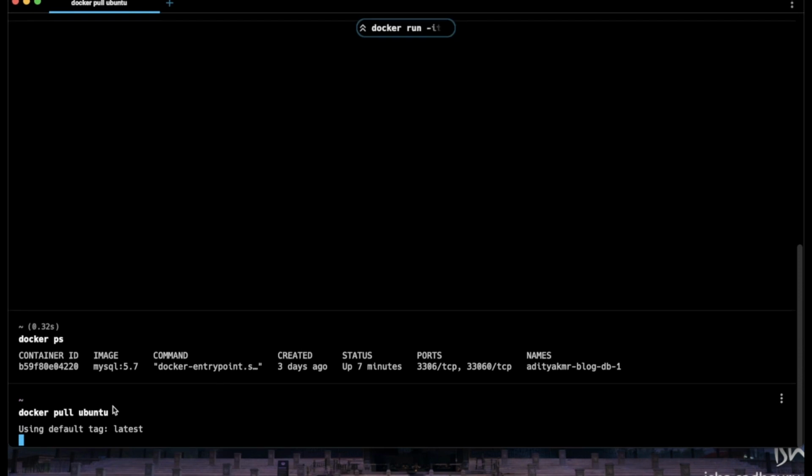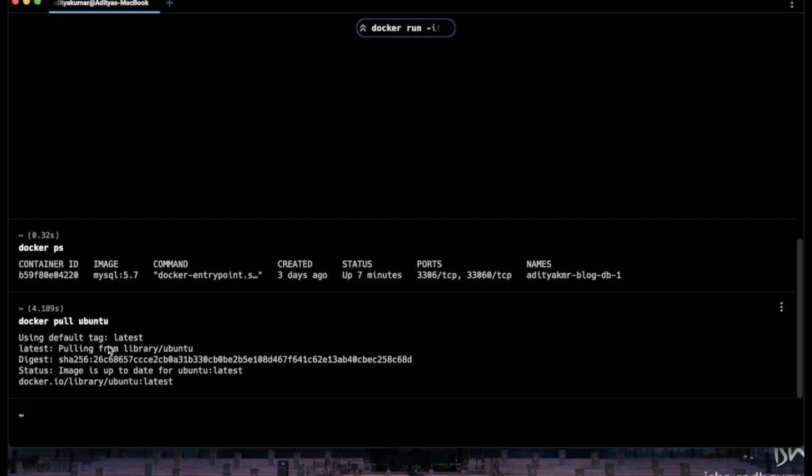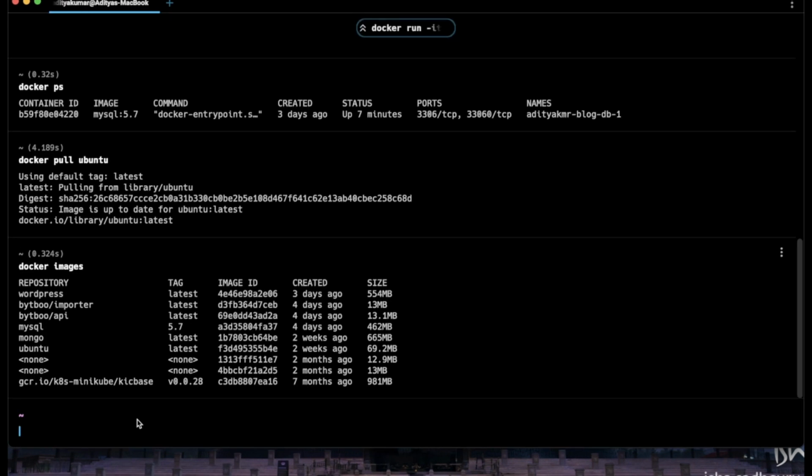It will take some time, though in my case it won't take that much time because I have already pulled the Ubuntu image. Docker also caches those things, so the first time it will definitely take some time, but later on it is not going to take that much time. Once the Ubuntu image is here, we can check docker images, and inside that you are able to see Ubuntu.